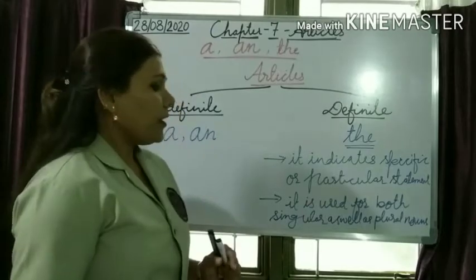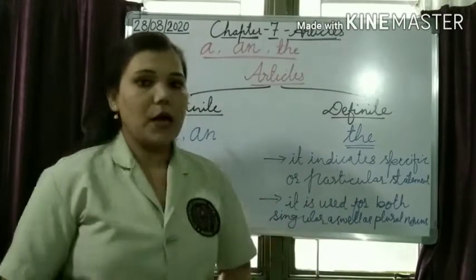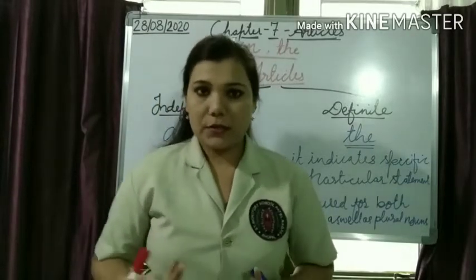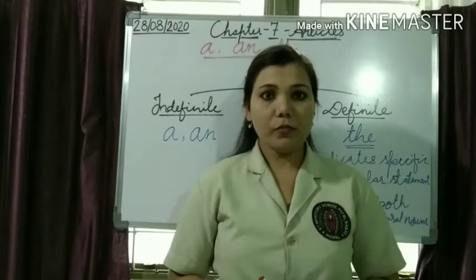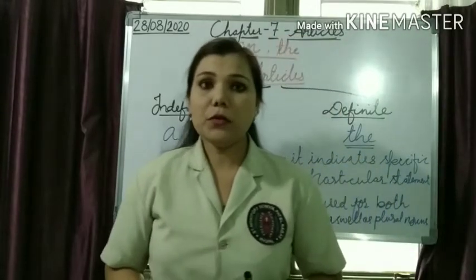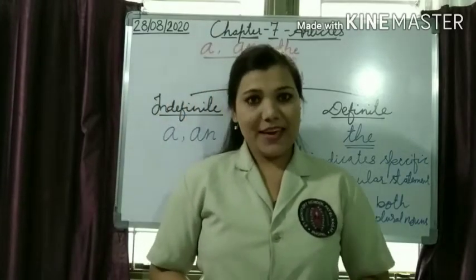Second, it is used for both singular as well as plural nouns. Furthermore, I explained the three usage rules of the definite article the. Let's see them once again.